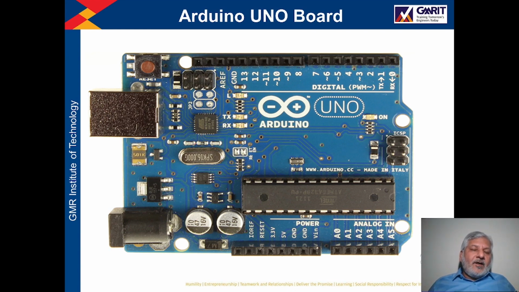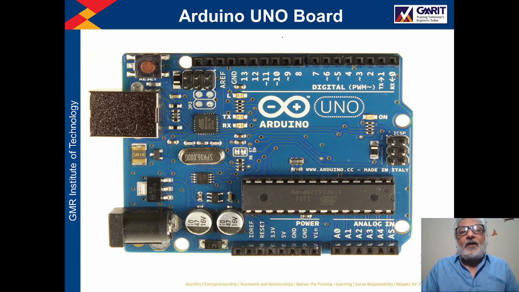In fact, the Arduino company manufactures a lot of variants of Arduino boards, and Arduino Uno is one of those variants. And this Arduino Uno is very popular due to its low cost and the availability of software for the development of the application program.